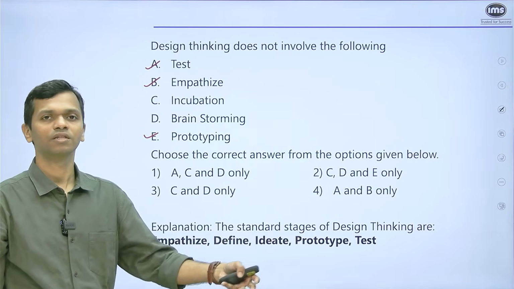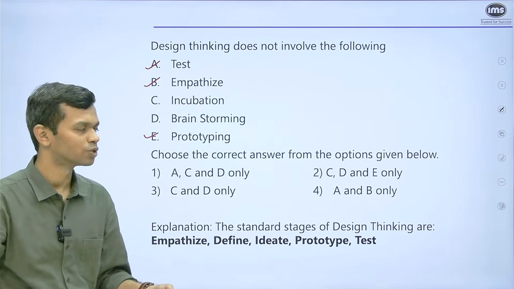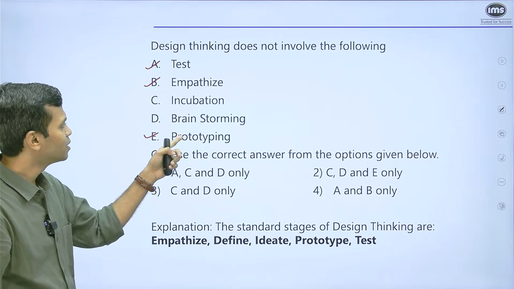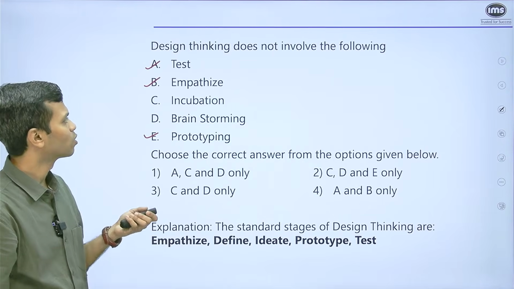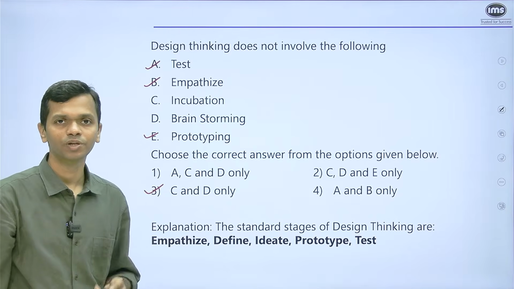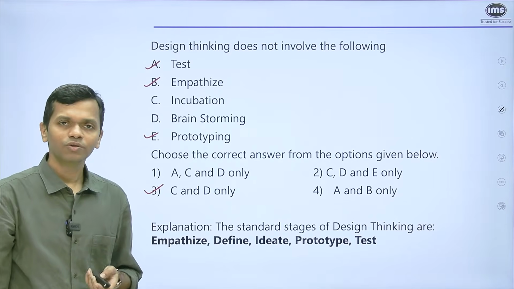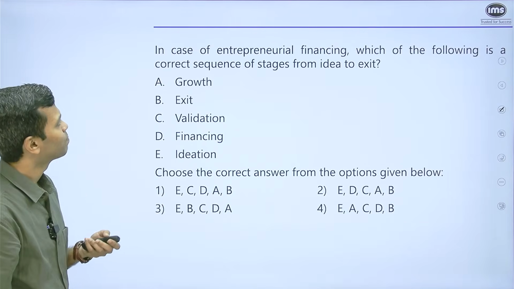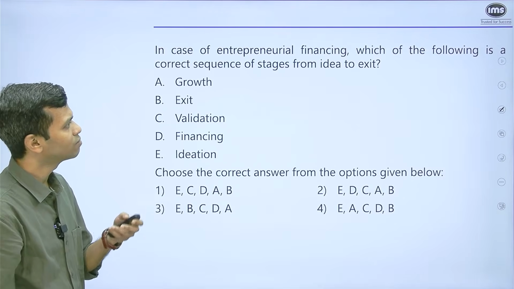So, that is how design thinking works to create a final solution. Out of these, C and D, which is incubation and brainstorming, are not correct. So, C and D only, which is option 3, is what you will go with. We'll move on to the next question, and this one says, in case of entrepreneurial financing, again, this is something